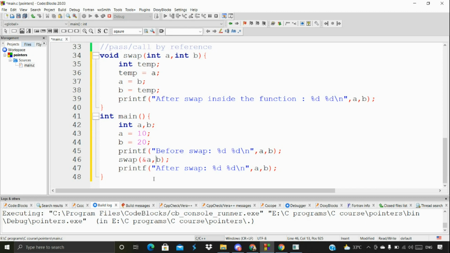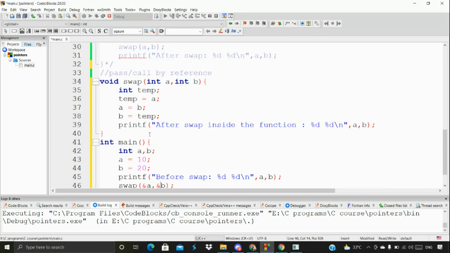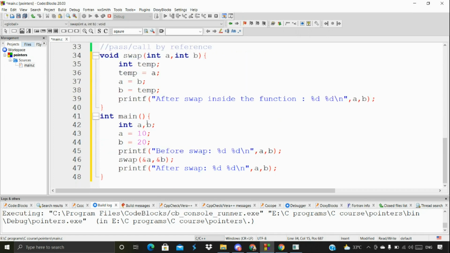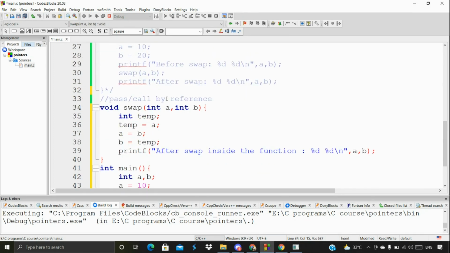I'm going to mention an ampersand. Ampersand means address. We're not going to pass the values, we are passing the address, not the values. That's what we have to remember here. Whenever we use ampersand, we are using the address of the particular variable, not the value. And whenever we use an address, only a pointer can store an address. So here we have to use pointers. So I'm going to make a pointer and b asterisk.